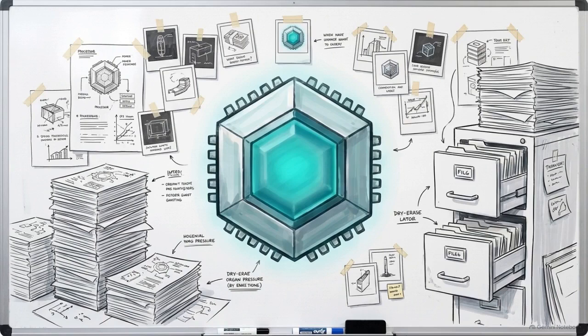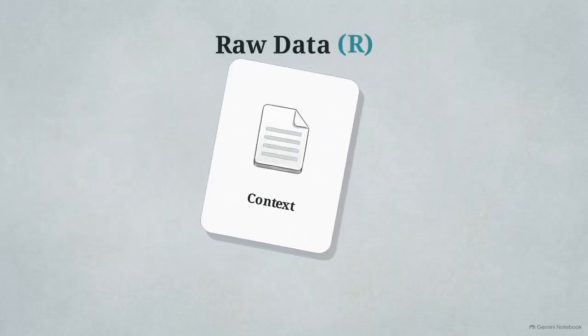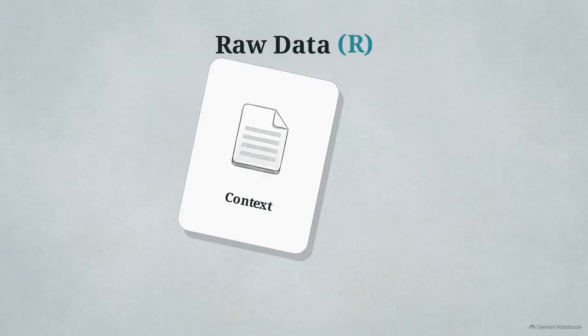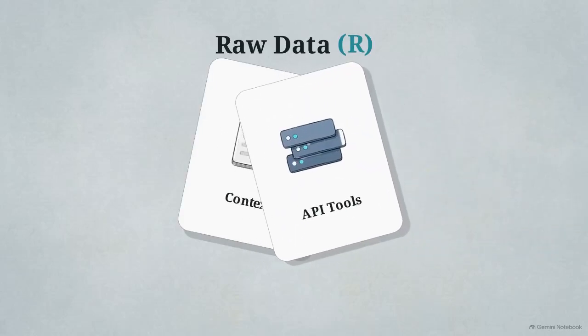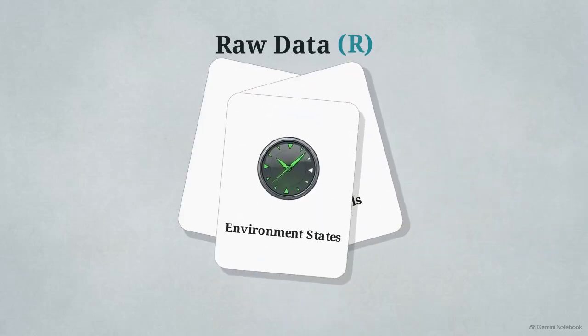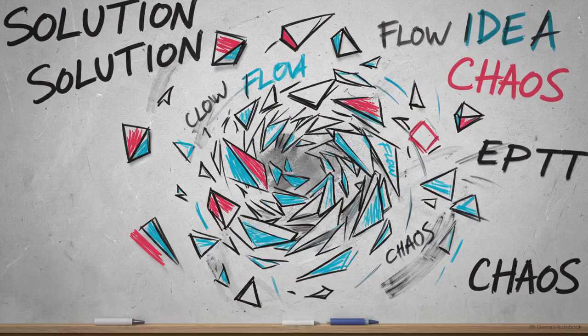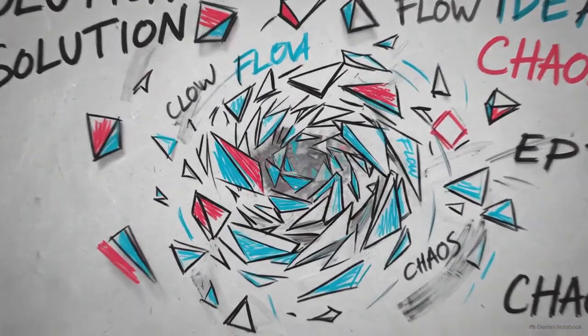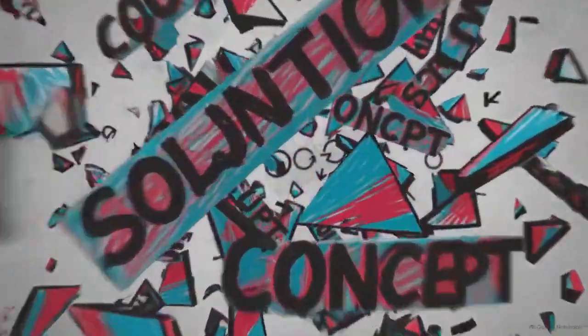When a modern AI agent attempts a complex task, it is immediately confronted with a massive, disorganized dataset. This includes pages of unstructured text context, exhaustive lists of available API tools, and constantly shifting environment states. All of this raw information floods into the context window at high velocity, creating a dense, chaotic environment for the